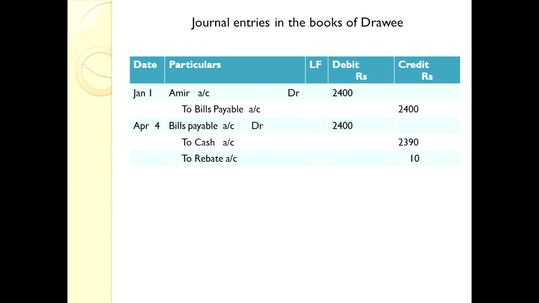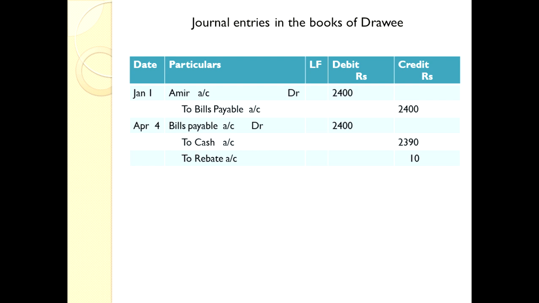Here the rebate is income for drawee. For Abdul, it is an income because he need not pay 2400 rupees. He can pay only 2390 rupees. 10 rupees is saved by Abdul because he got rebate from Amir.